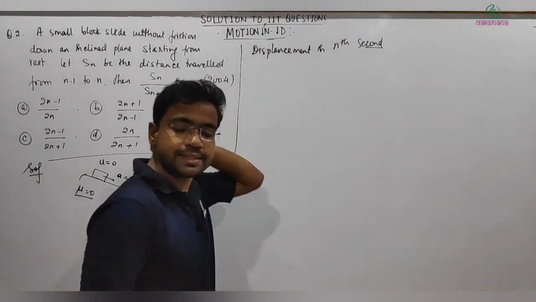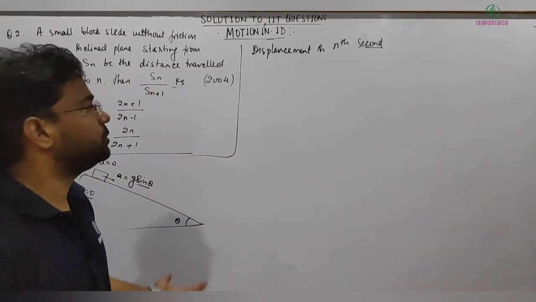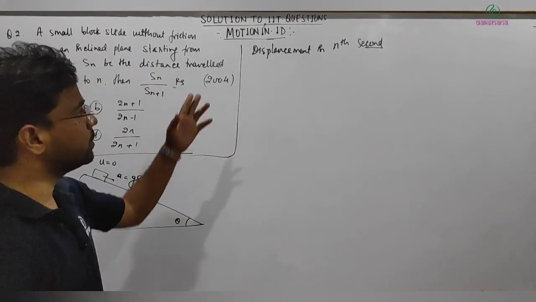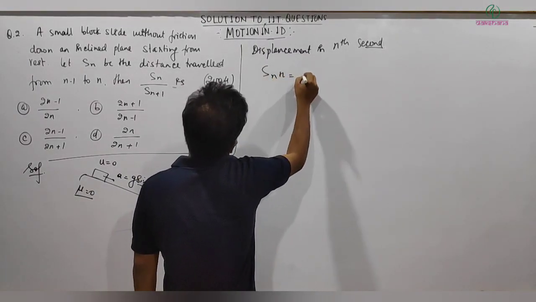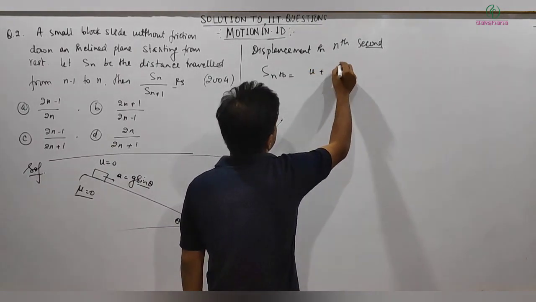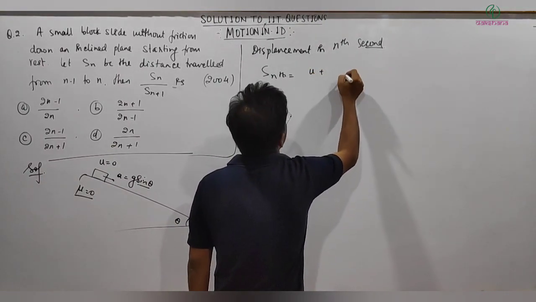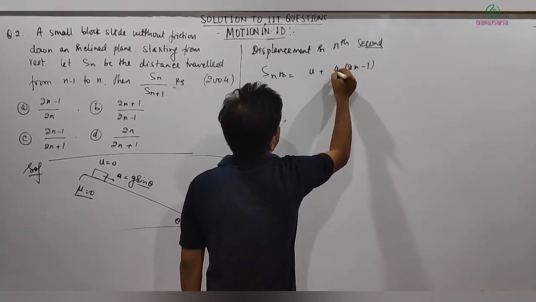Otherwise we can go with the basic approach, but if you want it fast, then you can go directly with the formula: Sn is equal to u plus, 2n minus 1 into a by 2.